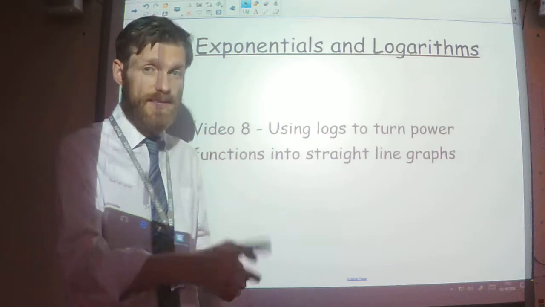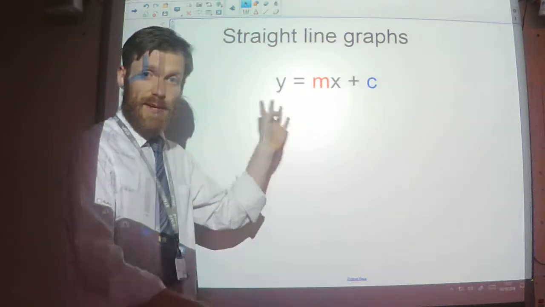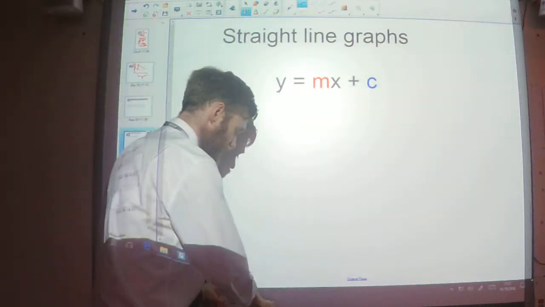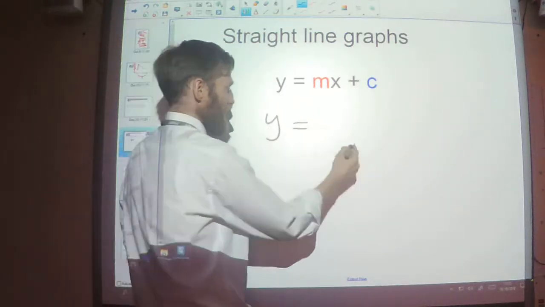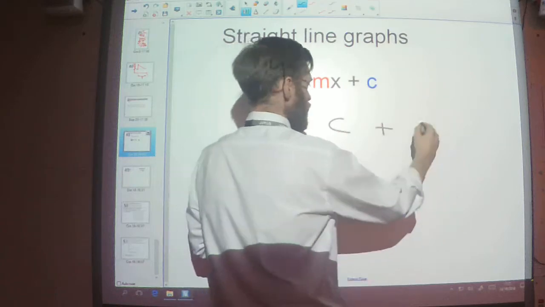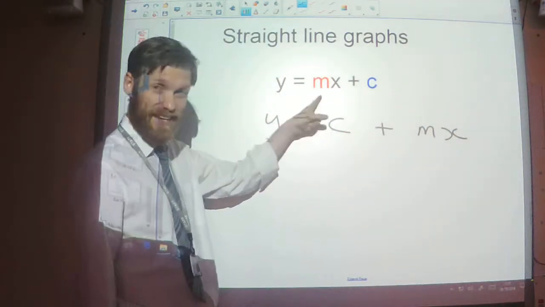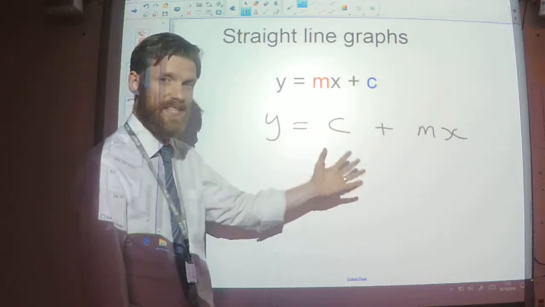So before we get into that, let's just have a quick reminder of straight line graphs. We know they look like this, and we know that we could rewrite these. I could rewrite this in a different way. I could say that y equals my constant plus my gradient times x. Remember, this is exactly the same thing as this. Just worth bearing that in mind for something you might see later on in the video.